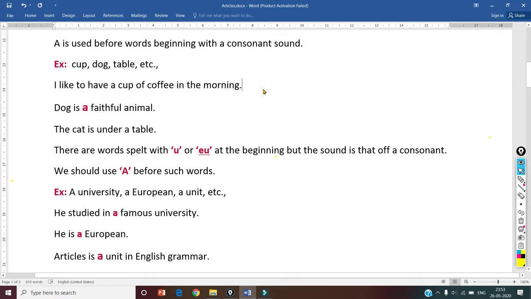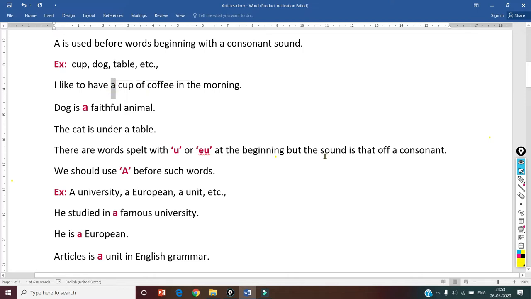Here, in the word cup, the starting letter C gives the consonant sound. That's why we use article a before cup.